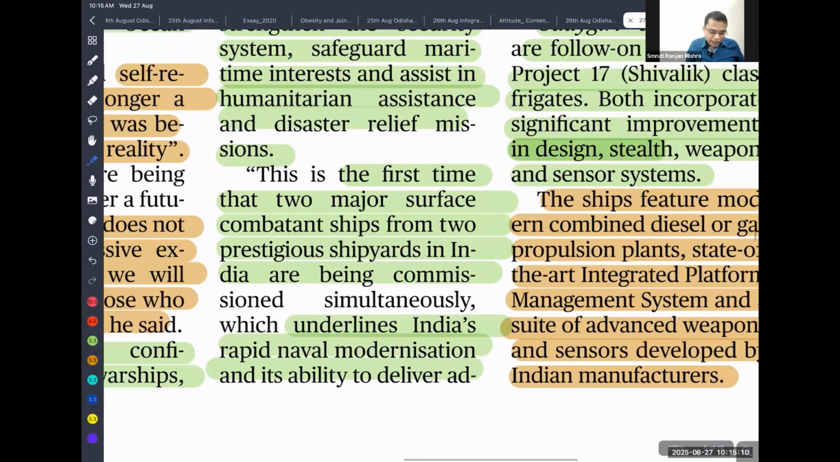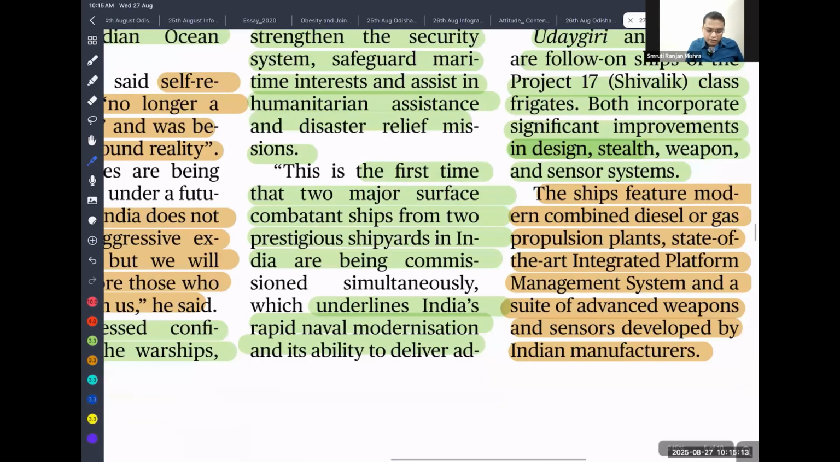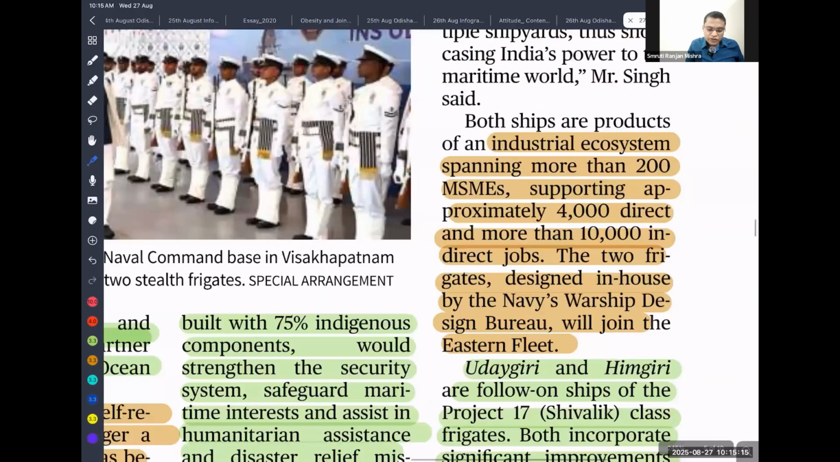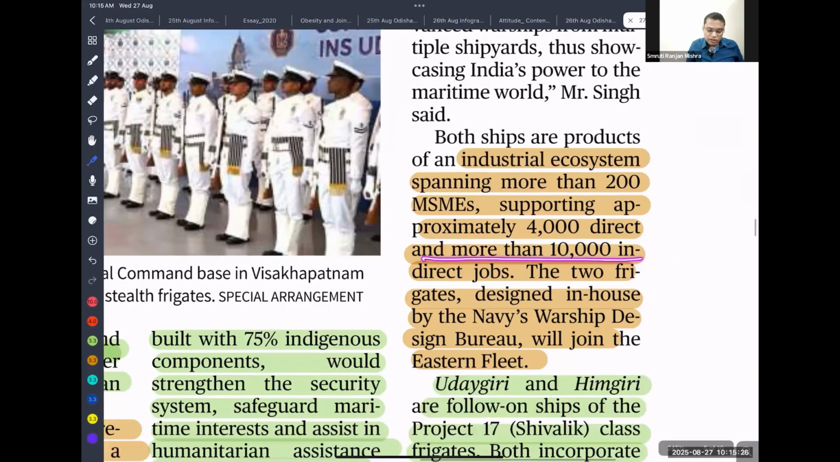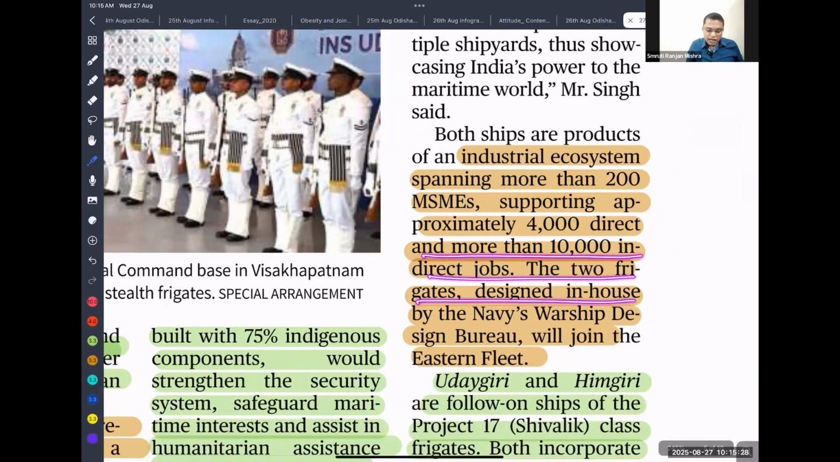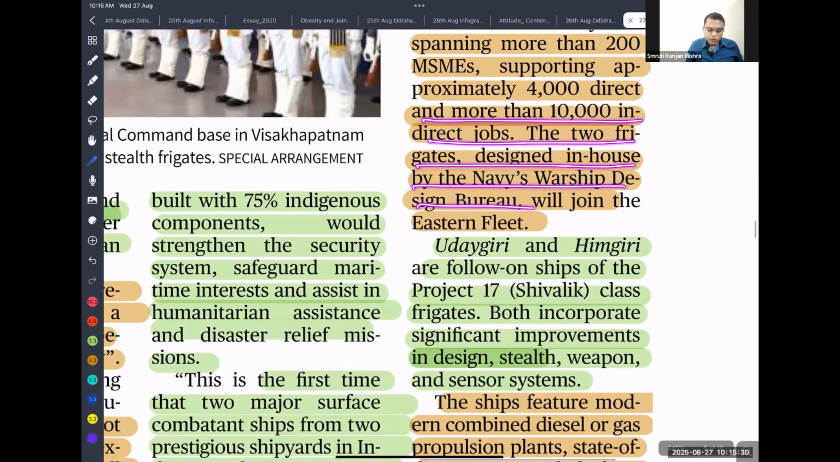So underlying India's rapid naval modernization and its ability to deliver advanced warships from multiple shipyards together. India's industrial ecosystem spanning across 200 MSMEs, supporting approximately 4,000 direct and more than 10,000 indirect jobs. The two frigates were designed in house by the Bureau of Naval Design. Okay, so these two ships.